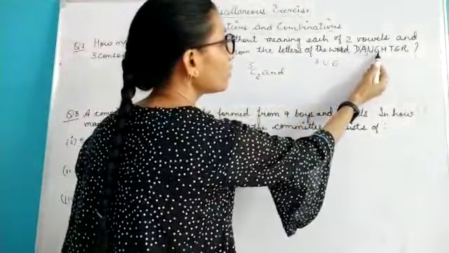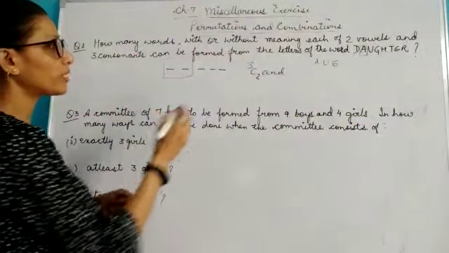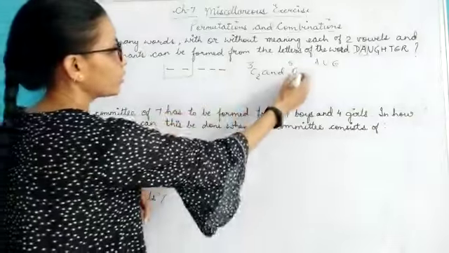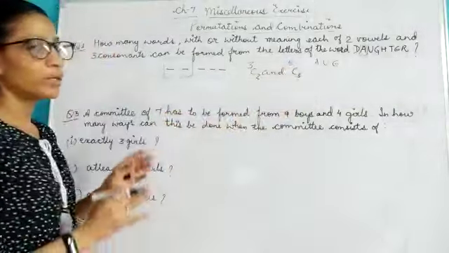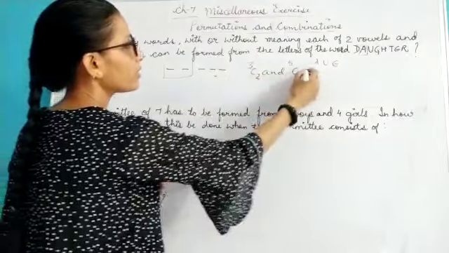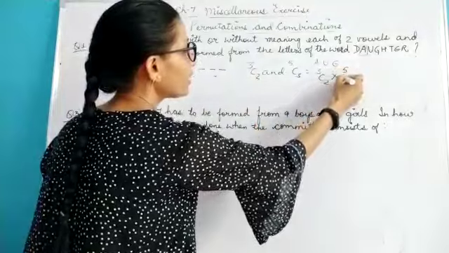I have 1, 2, 3, 4, 5. So 5 consonants are present. Out of 5, I can make 3 selections. So these are the number of selections that I can make: 3C2 and 5C3.